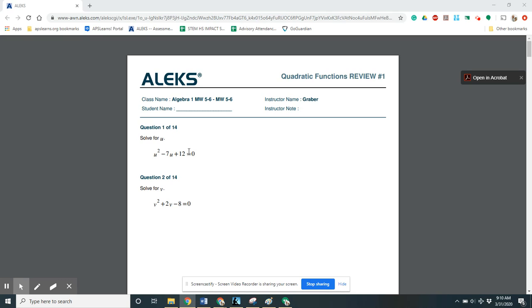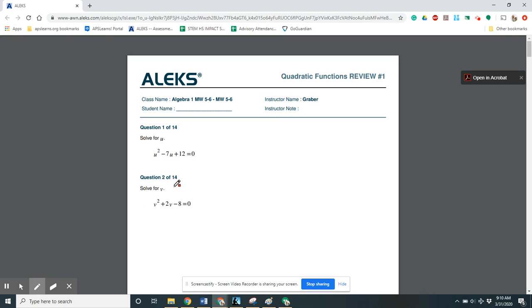So you're solving these quadratic functions or equations. Now, we learned multiple ways to do this. You can solve it by factoring, by the quadratic formula, by graphing, and there's a couple other ways to do this as well, but I'm going to talk about those three strategies. I'm going to look at those three for solving this first equation here. Okay, so if we're solving this by factoring, let's start there.